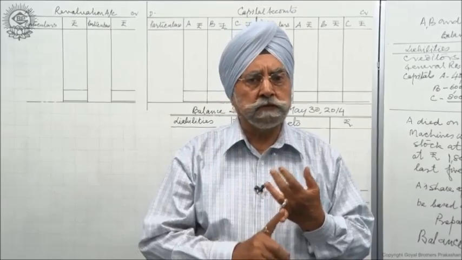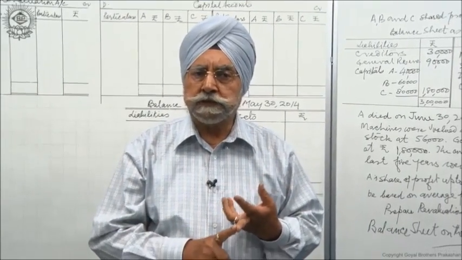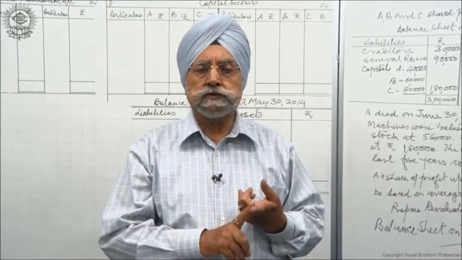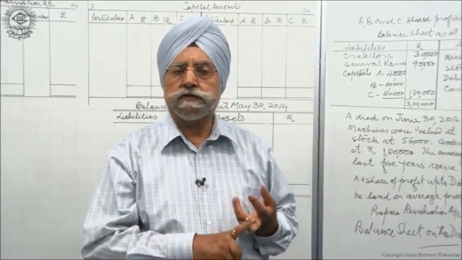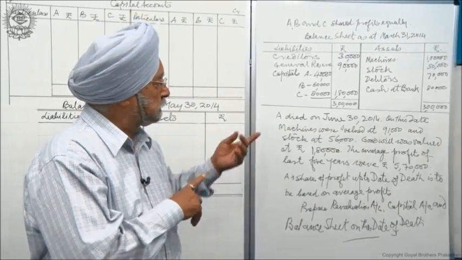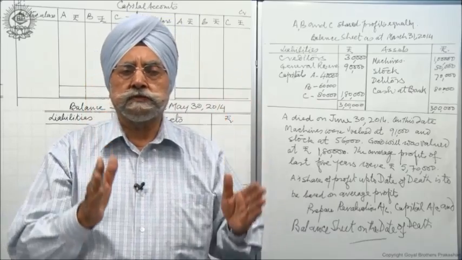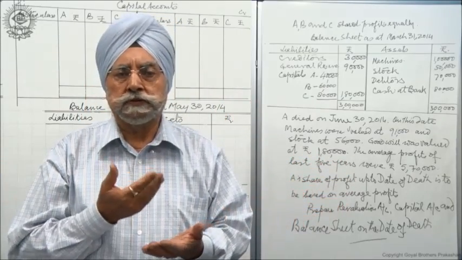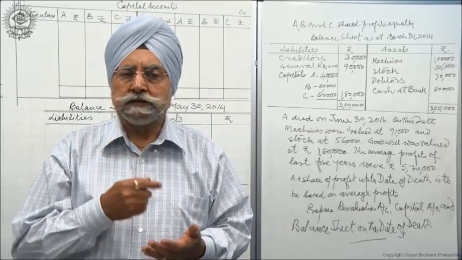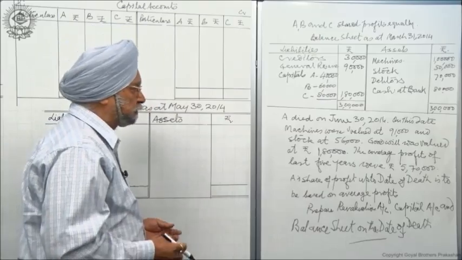Prepare the revaluation account, prepare the capital accounts, find out the balances of the capital accounts and take those balances to the balance sheet, and the revalued assets figures will be put in the balance sheet. Everything is to be done in the same way, and then ultimately we will try to tally the balance sheet. So I am going to do it before you.